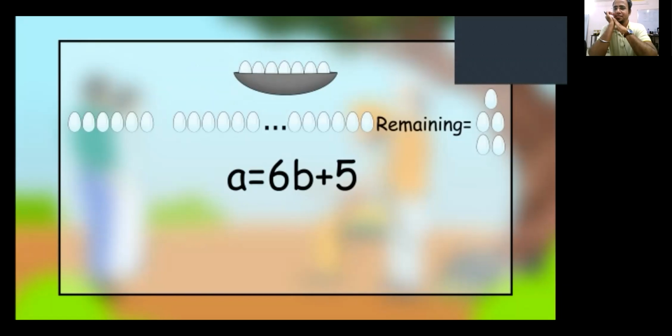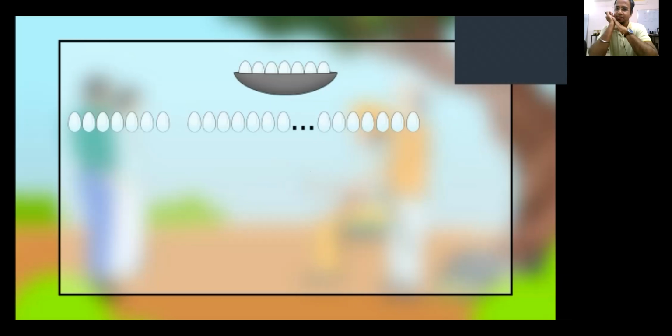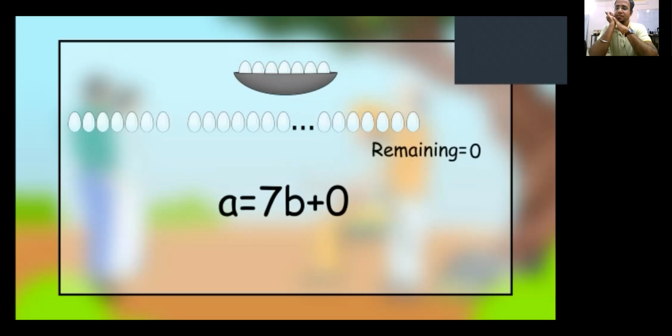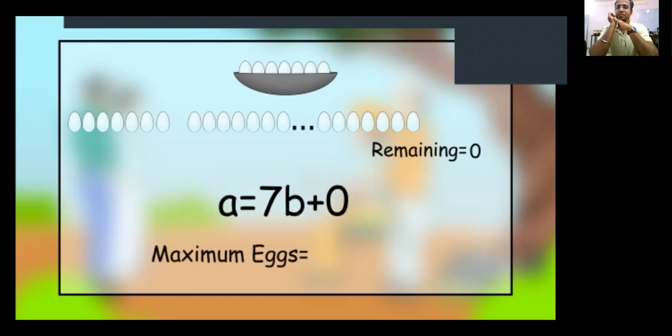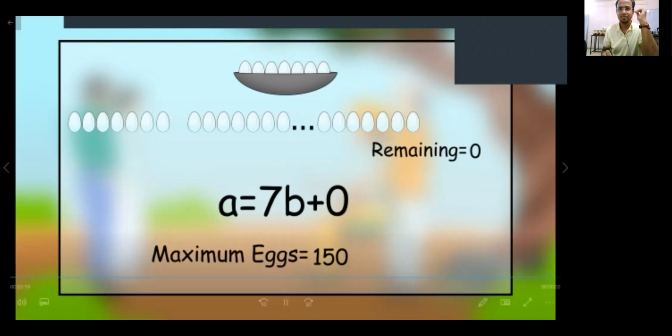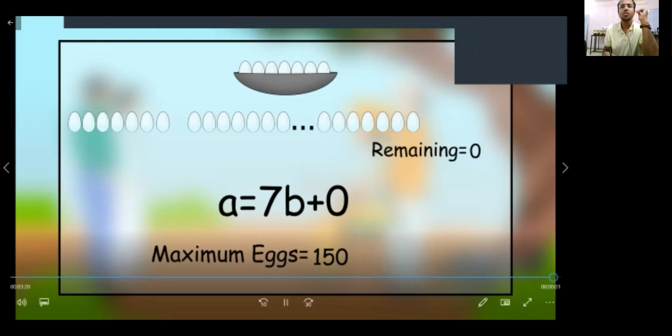Logical guess? Yes, he again proceeded further, saying, if counted in sevens, nothing will remain, that is 0 will remain. So counted in sevens looks like this. At the same time he said, my basket has a maximum of 150 eggs. So now you must be wondering, what is the exact number of eggs? Let's find out this puzzle. So here comes the number of eggs.